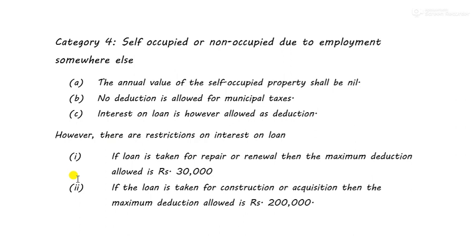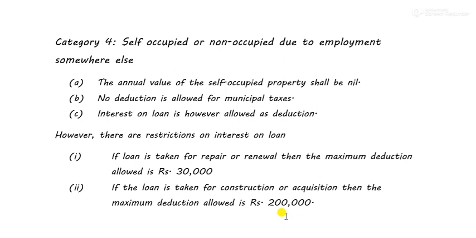You can get a maximum deduction of 2 lakhs if the loan has been taken for construction or acquisition. Listen again. If the owner of the house property has taken the loan for construction or acquisition and he pays interest on that loan, then the maximum interest to be allowed as deduction is 2 lakh.